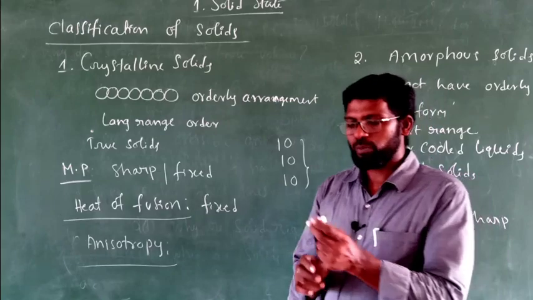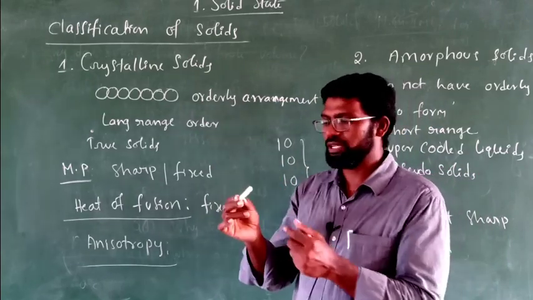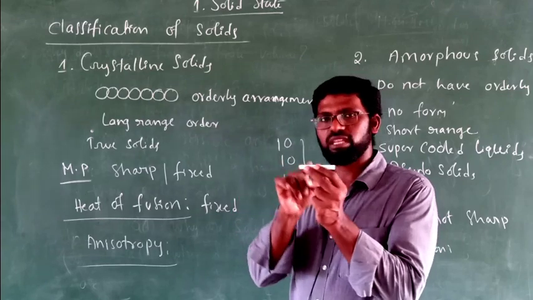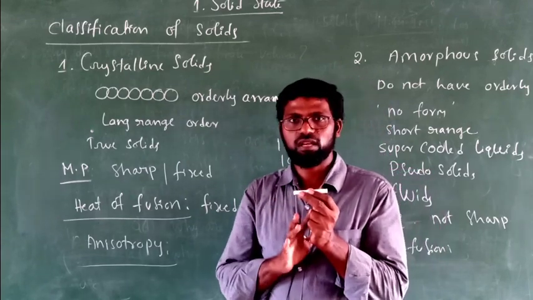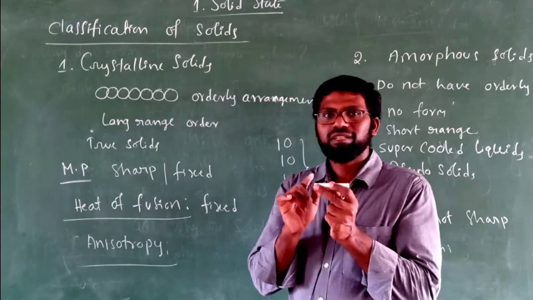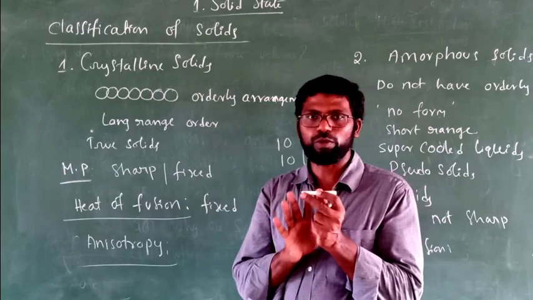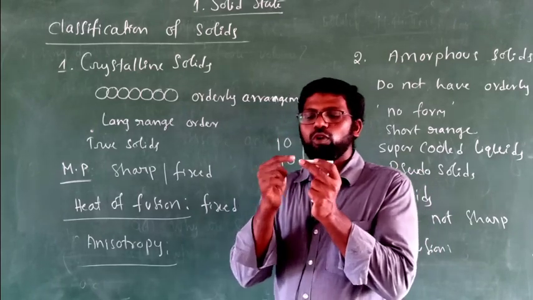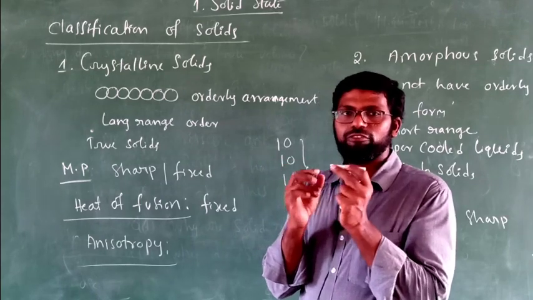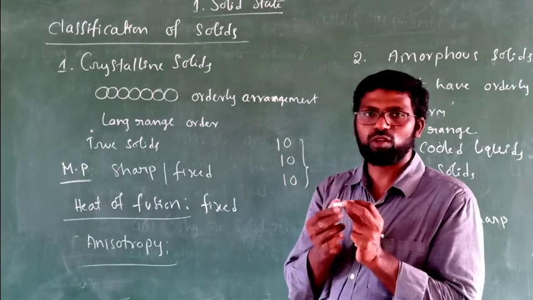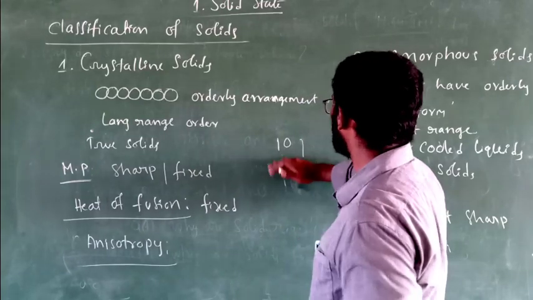Suppose you consider this chalk piece is a crystalline solid. Now it has 3 axes of measurement: x-axis, y-axis and z-axis. Now I would like to measure its refractive index, which is one of the physical properties. If I measure its refractive index along the x-axis, I may get some value, say for example 10.